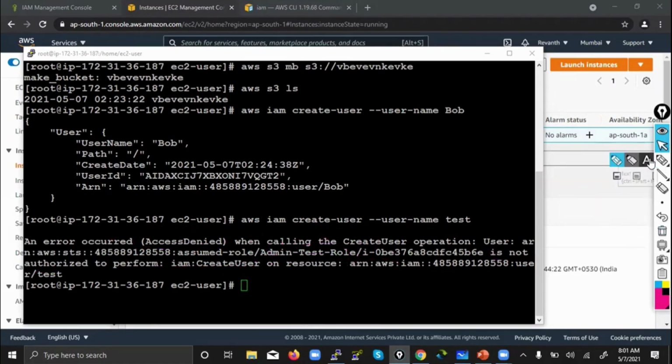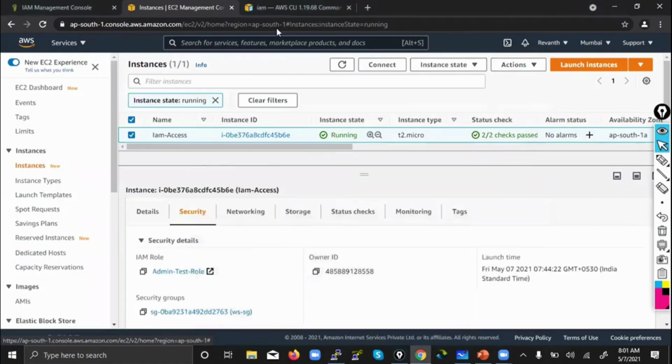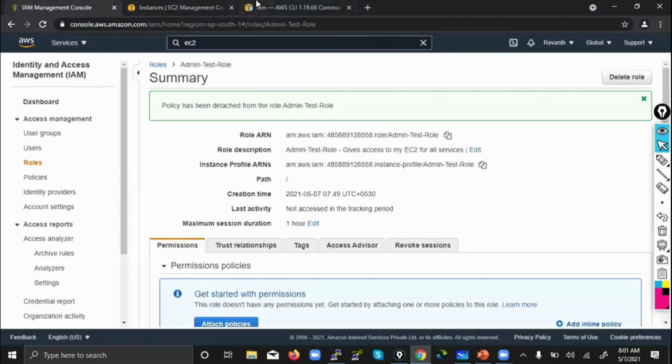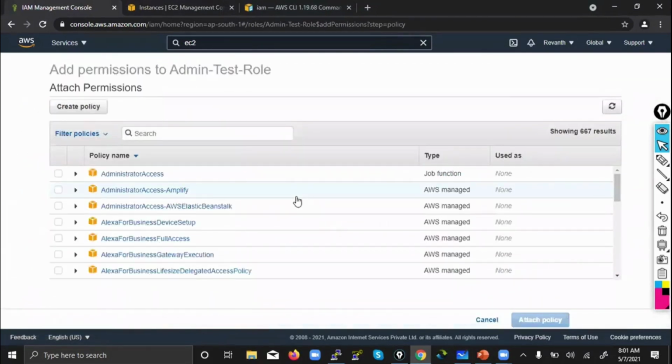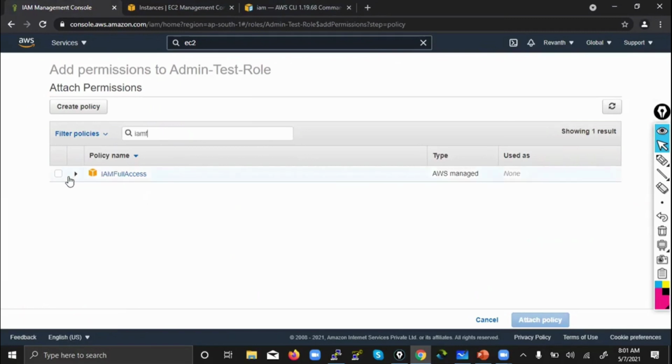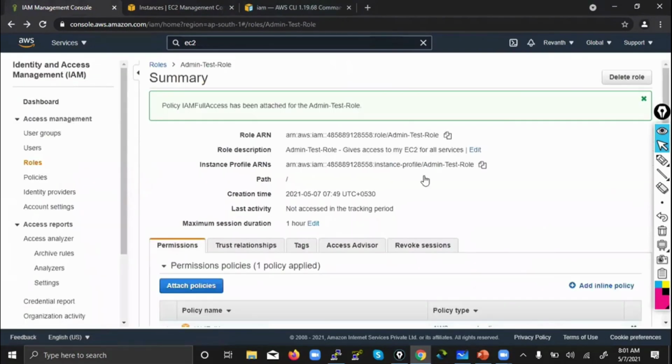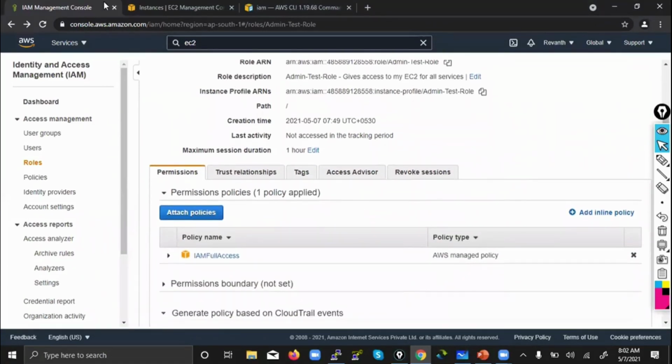So how can you give permission to this role? Let's go back. Where is this IAM? Yeah. Now attach policy. I want to give only IAM, not complete S3 or anything. Only IAM. So what I'll do? IAM full access, and attach policy. Now we have attached this IAM full access to this. So now let's fire the same command.